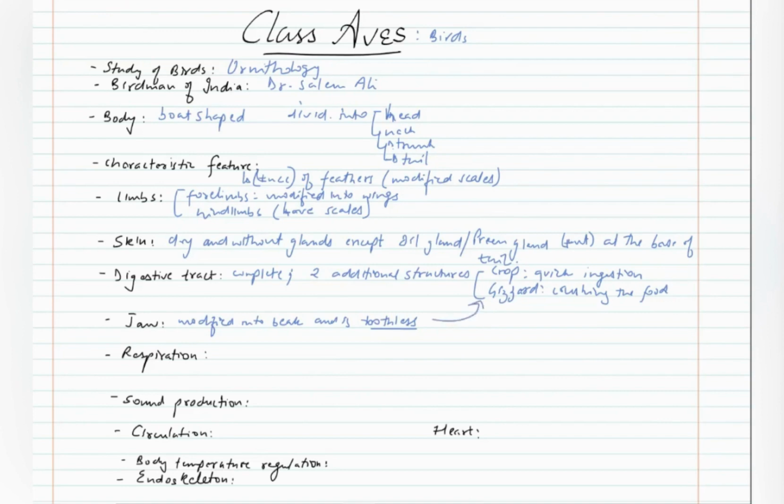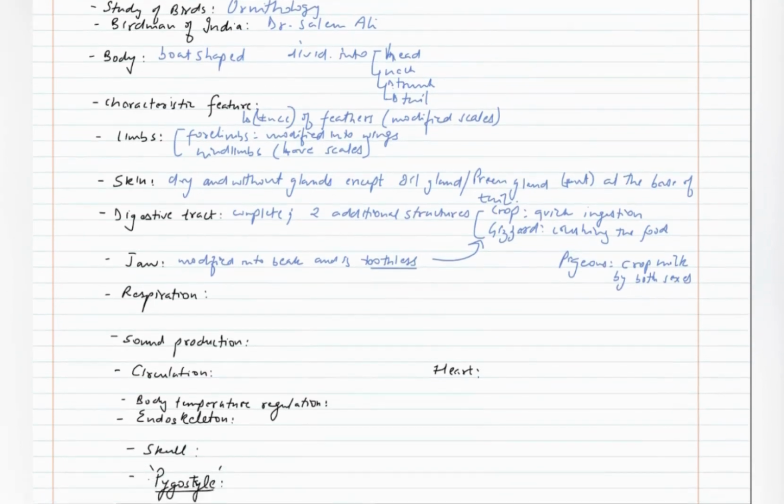Now crop in certain birds secretes a substance called crop milk. In case of pigeons, both sexes, both male and female, secrete crop milk. This can be used to nourish their young ones. In contrast to mammals, where only the females produce milk, in pigeons both sexes can produce this crop milk.